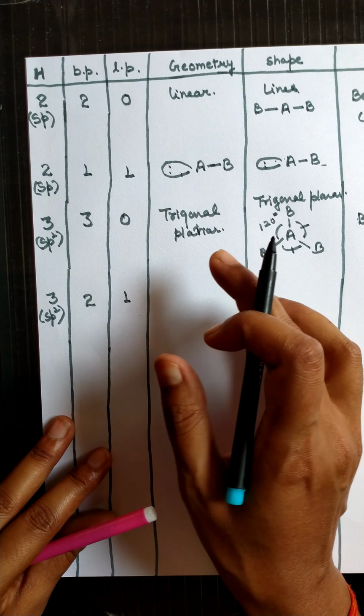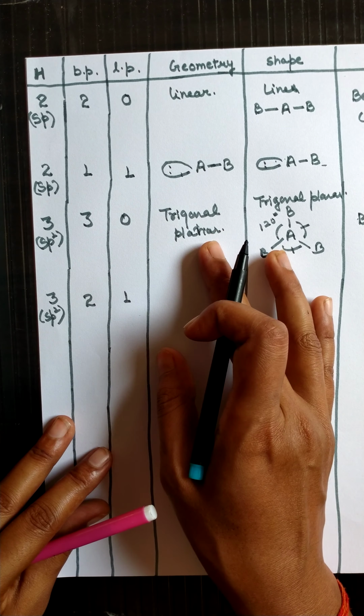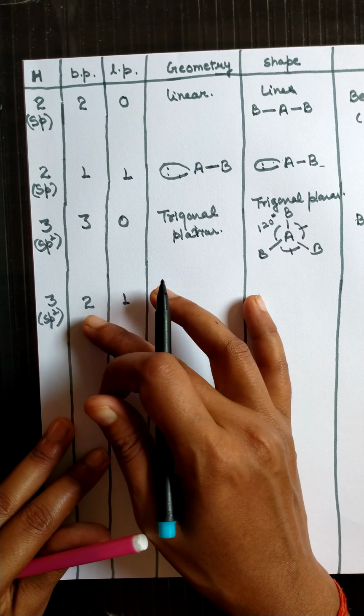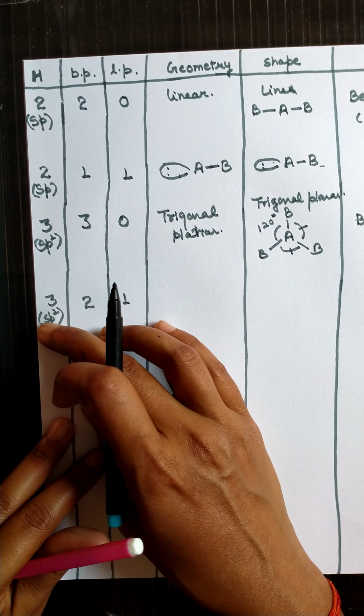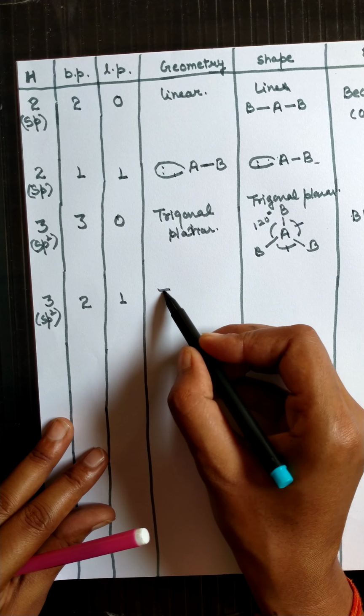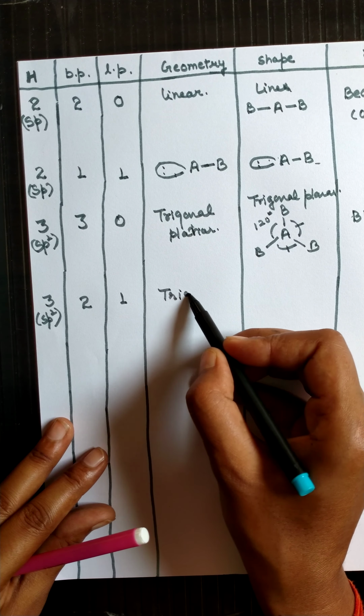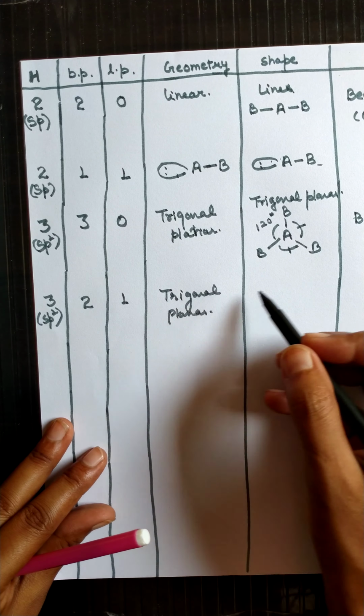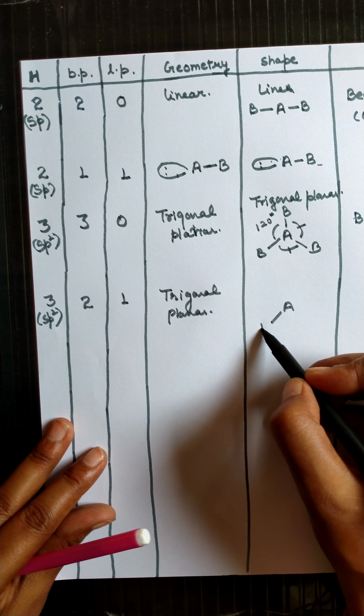In that case there is no change in geometry, because geometry does not depend on the number of lone pairs or bond pairs; it depends on the number of hybrid orbitals. So the geometry will be the same, that is trigonal planar, but the shape changes. Why? Because the structure will be like this.